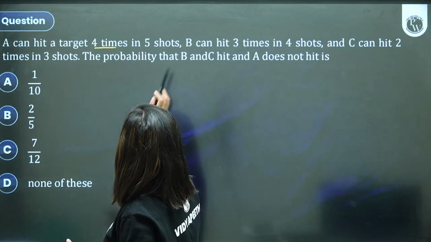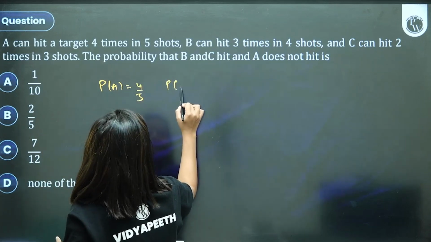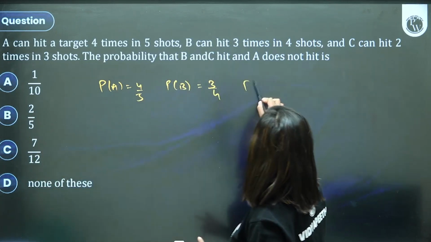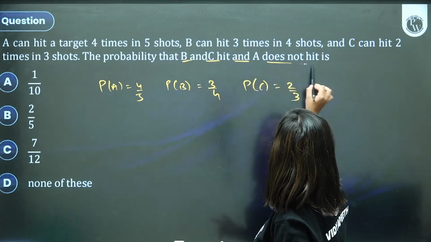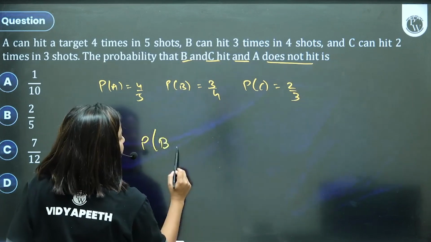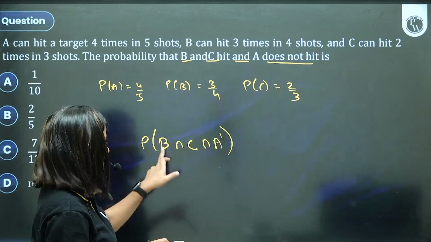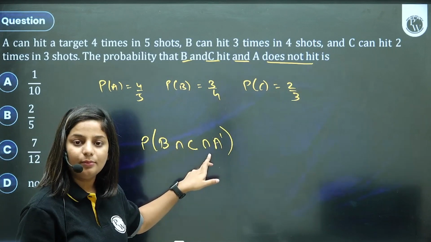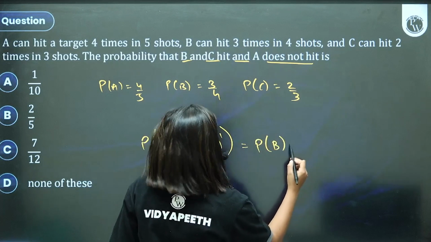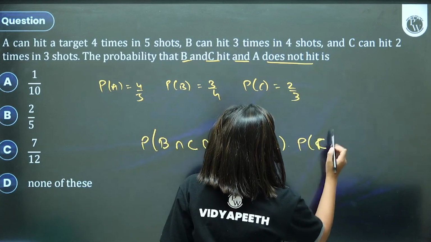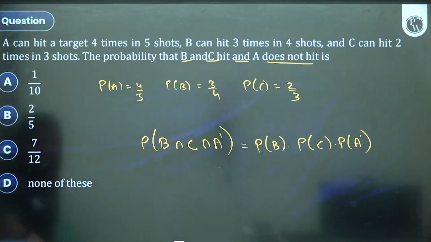A hits a target 4 times in 5 shots, so the probability of A will be 4/5. B hits a target 3 times out of 4, and C hits a target twice out of 3. Find the probability that B and C hit and A does not hit. So it's simply B hits, C hits, A does not hit. "Does not" comes with a complement. B and C hit: intersection, why? Because they are hitting independently, you can see for yourself. You have to multiply them, children. Probability of B into probability of C into probability of A complement. Just substitute the values and get your answer.